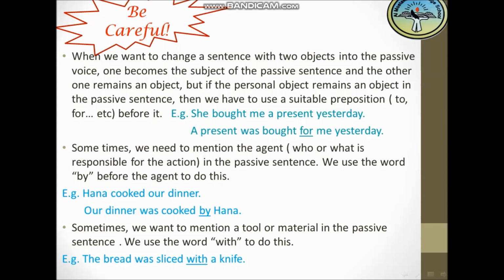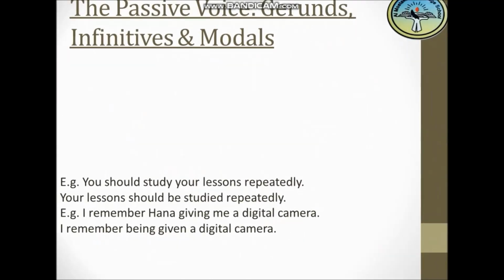Okay, this was the second note, and the third one will be sometimes we want to mention a tool or material in the passive sentence. Okay, like an agent, but it will be a tool or a material. And for tools and materials, we use the word with to do it. The bread was sliced with a knife. Okay, be careful of these notes, so you will use them soon.